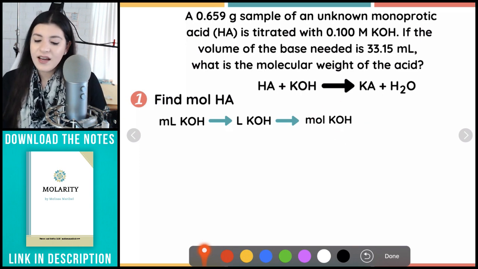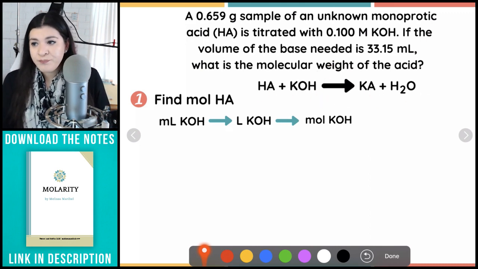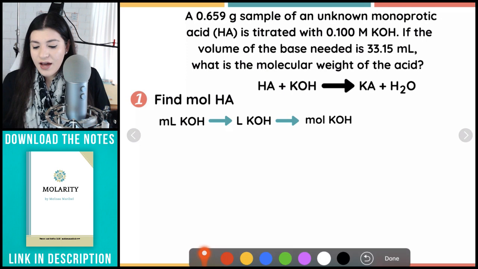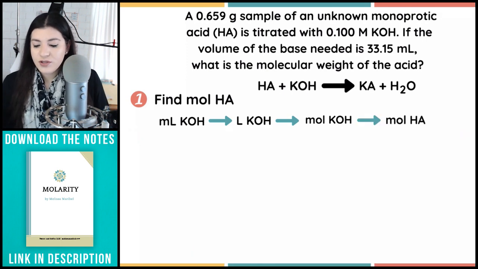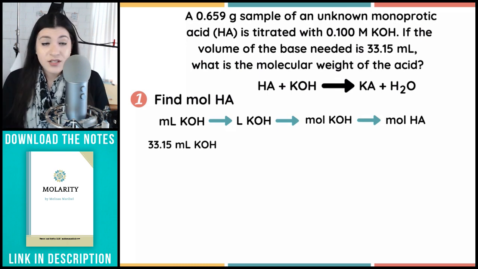And then lastly, using the balanced equation, which it is balanced, I don't have to do anything else. Everything does have a 1 coefficient. Then I can just convert that to moles of our acid and I'm done. So that's what the setup's going to look like. So let's start this off.